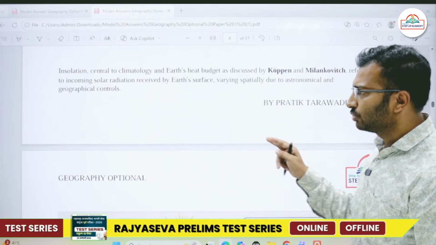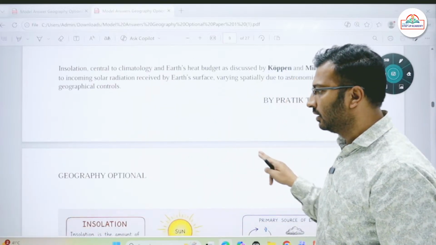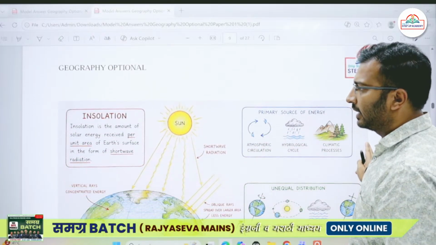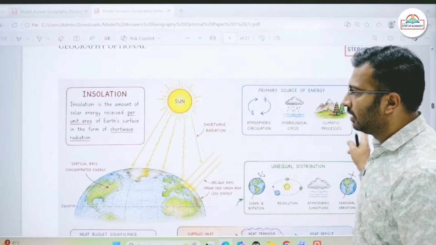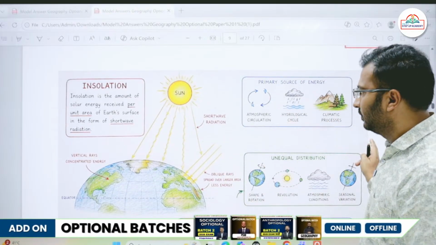Insolation refers to the incoming solar radiation received by the earth surface. You can also put in a diagram as well. Insolation is the amount of solar energy received per unit area of the earth surface in the form of shortwave radiation.